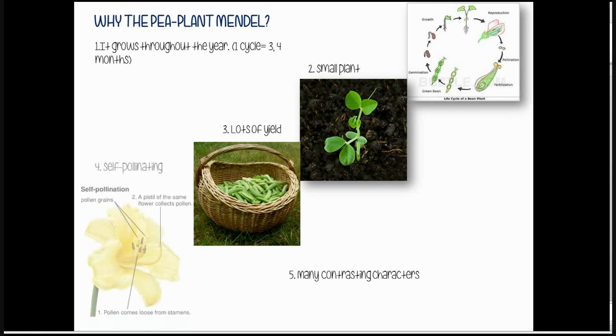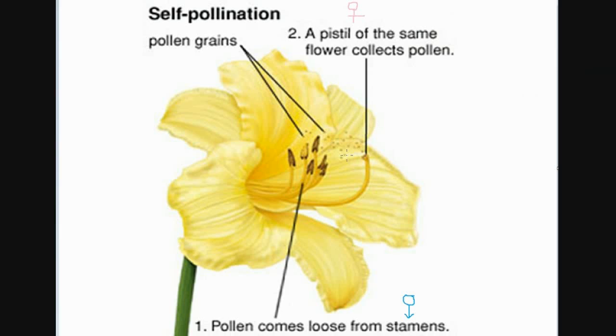Why he selected pea plant is because it was self-pollinating. Now self-pollination is a process in which, see these pollen grains you can see at this point. The pistil of the same flower, or the female organ, collects the pollen grain. The pollen grains go from the pistil beneath and go to the ovary. The stamens being the male organ, pistil being the female organ. Stamens pass on pollen grains to the pistil, and these pollen grains get passed on to the ovary where there is development of seed. So that is how self-pollination takes place.